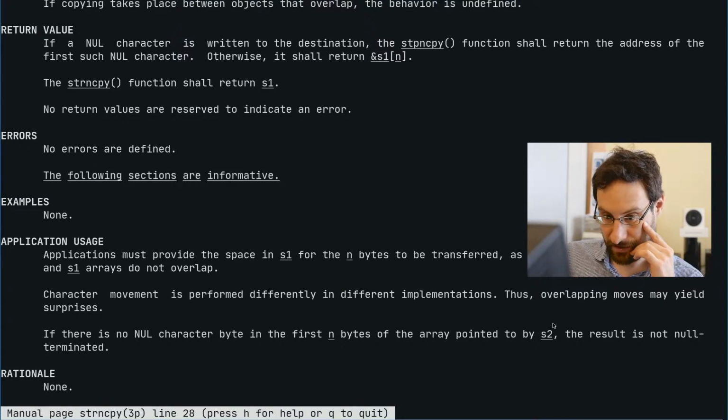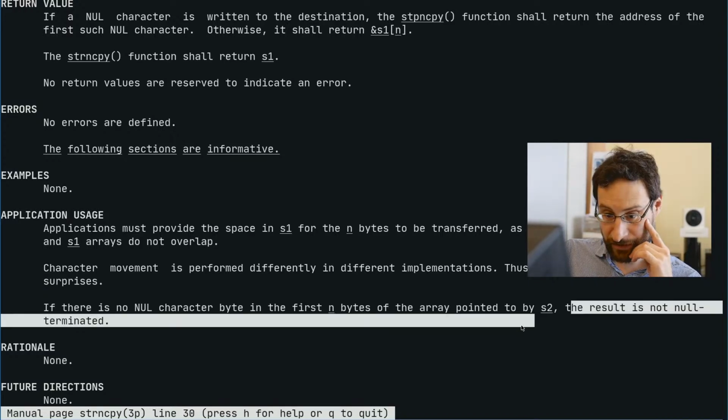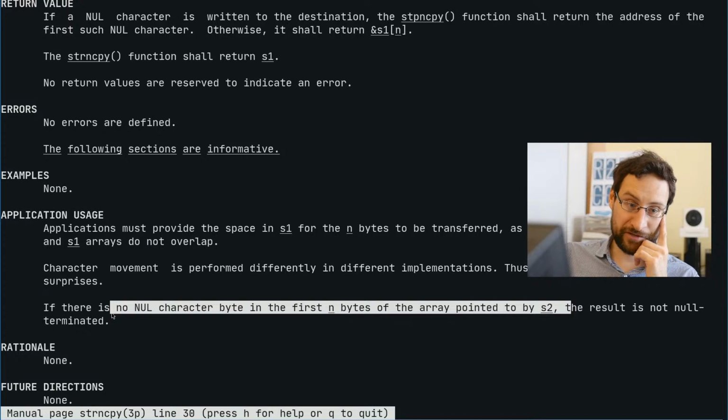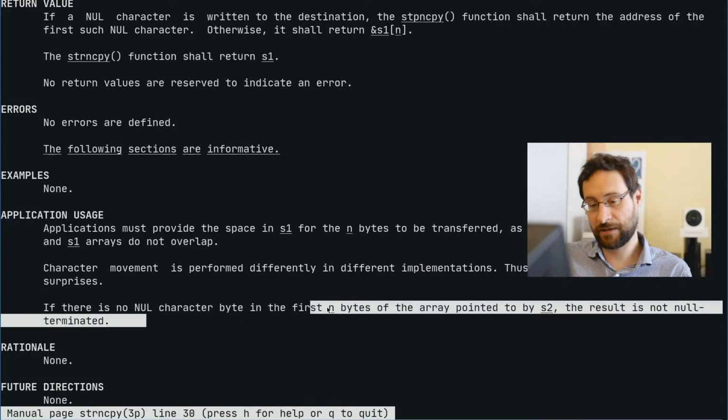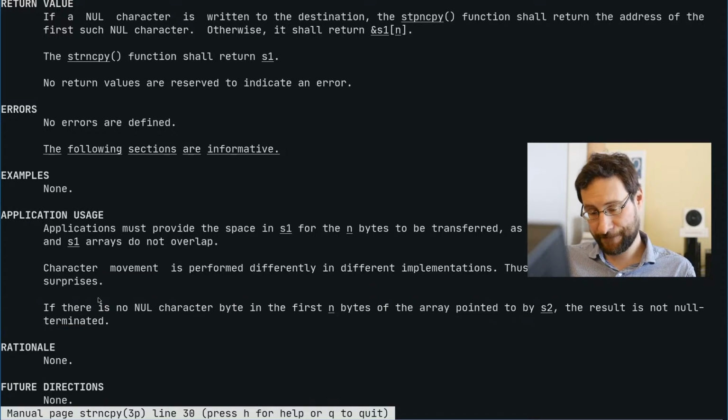Overlapping moves may yield surprises. If there is no null character byte in the first N bytes pointed to by S2, the result is not null terminated. So this surprises many even advanced C programmers and also led to a couple of security vulnerabilities already, right? So these APIs are not foolproof.